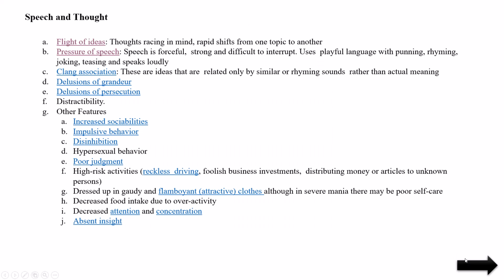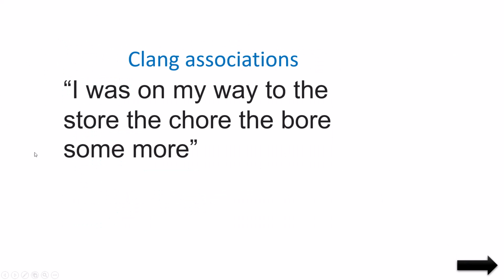We can also find clang association. This is one example of clang association. This example shows: I was on my way to the store, the chore, the bore, some more. You see here, actually, there is no meaning in this sentence. How is he using this sentence? He used store, then chore, then bore, and some more. Like this only he will speak.